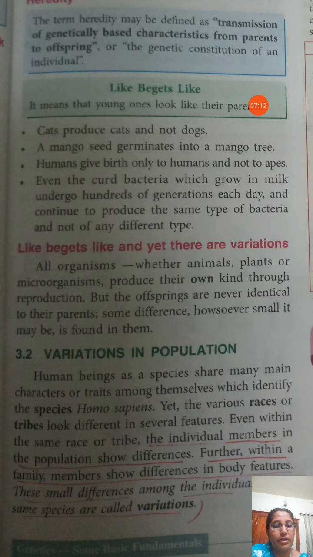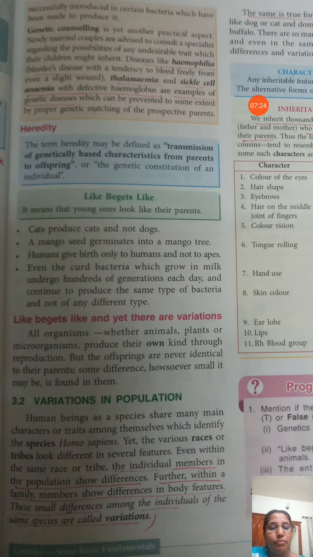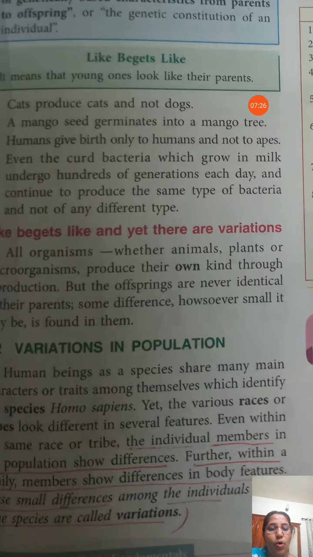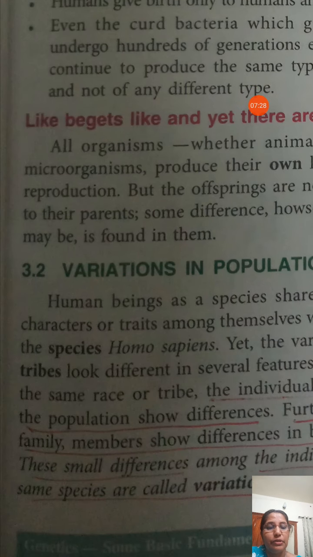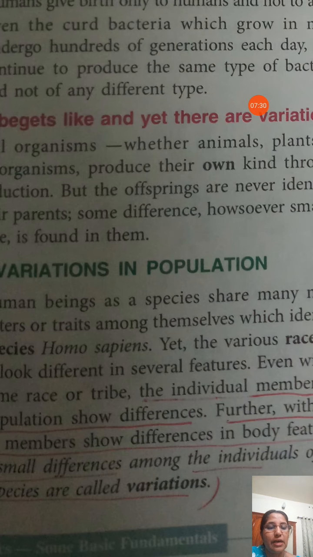Even in the same family, many differences are there between siblings. Such small differences in body features among individuals of the same species are called variation. Variation we can see even in siblings in the same family.